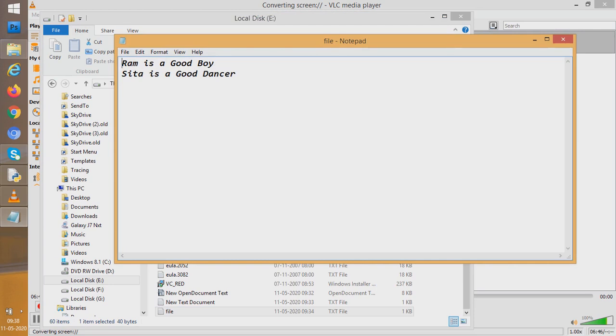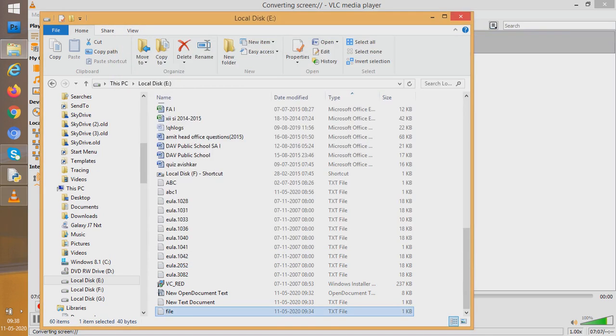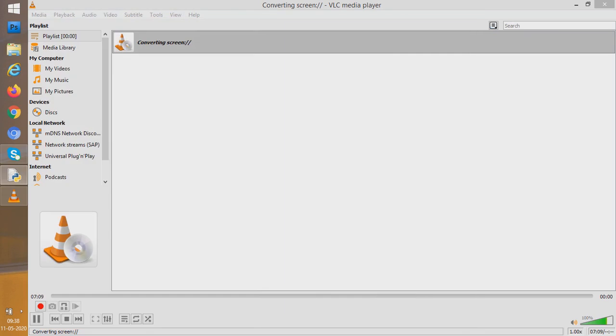But again, the question is, how did we create this text file? We created it using direct mouse clicks. That is going to the folder, opening it by right clicking, going to the new option and all those. Now the question is, can we create a file using Python?